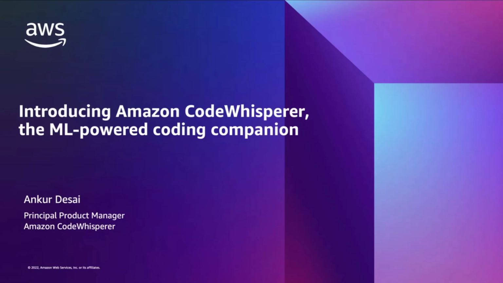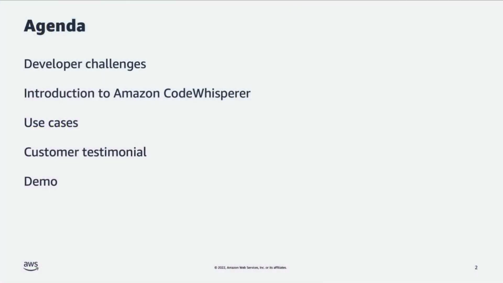Amazon CodeWhisperer is a machine learning coding companion that helps developers build applications faster. In today's webinar, we're going to talk about a few developer challenges. We'll introduce Amazon CodeWhisperer. We'll talk about the key use cases, and we'll look at a customer testimonial. And then we will end the webinar with a live demo.